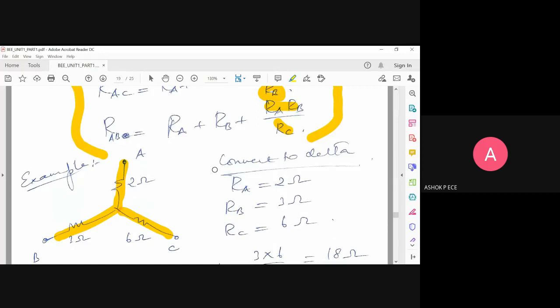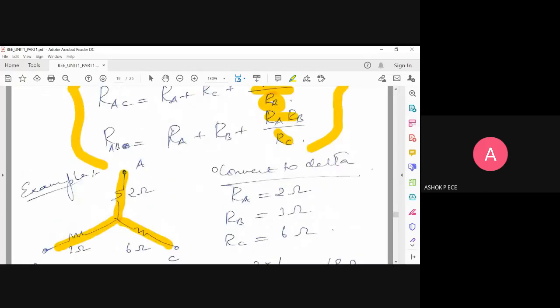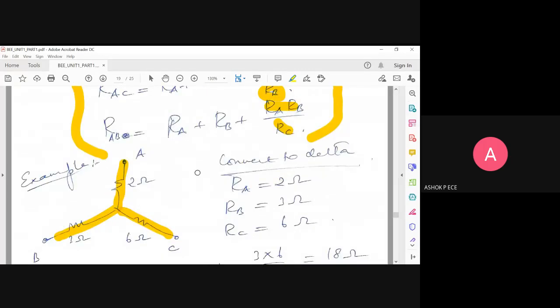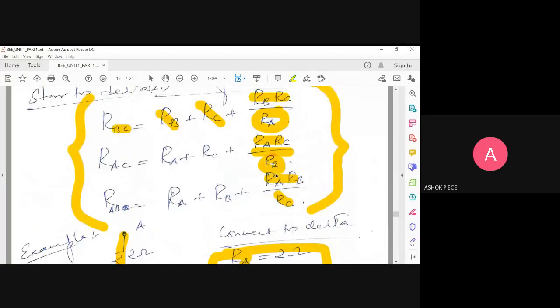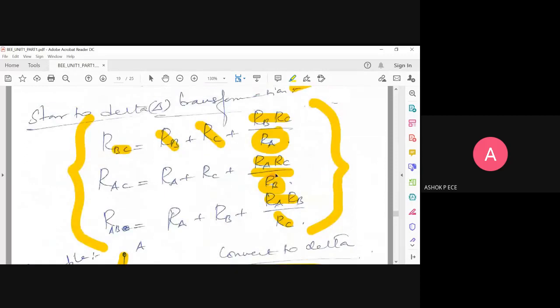Maybe I will show you the formula. First, note down the diagram and the values. RA is 2 ohms, or the diagram is not necessary, you need the values. RA is 2, RB is 3, and RC is 6. Note down the three values, and the formulas are here. Substitute in the formulas and have the answers ready. Don't say it, I'll call a person to answer.